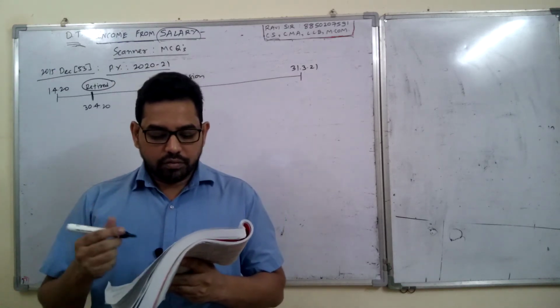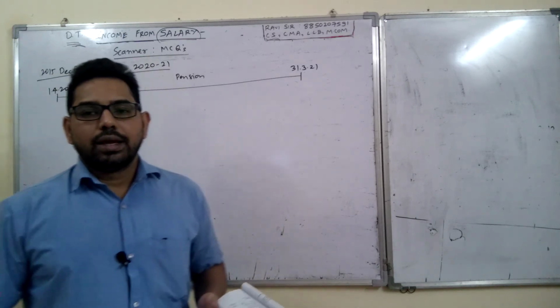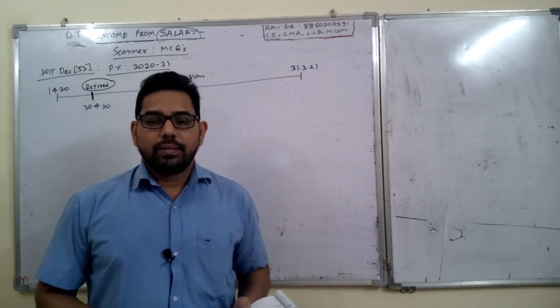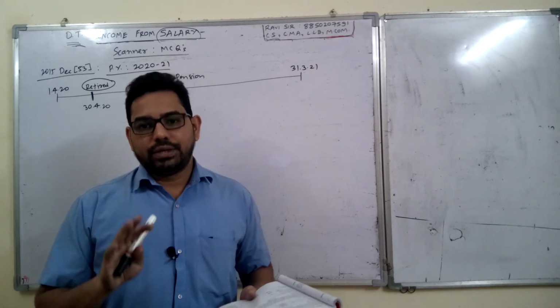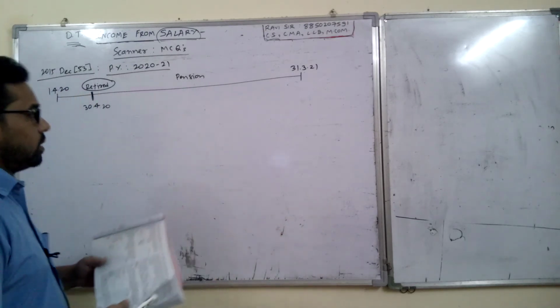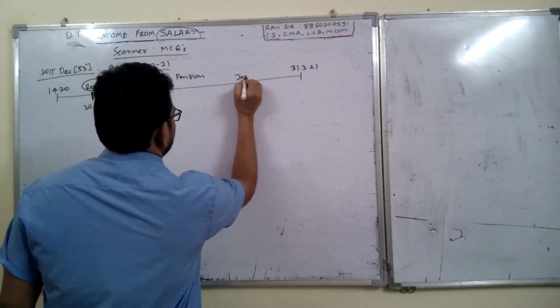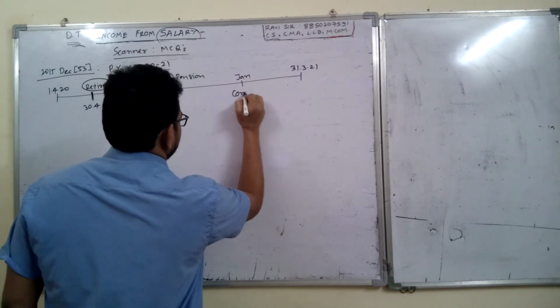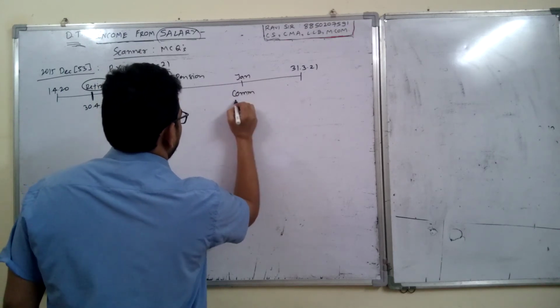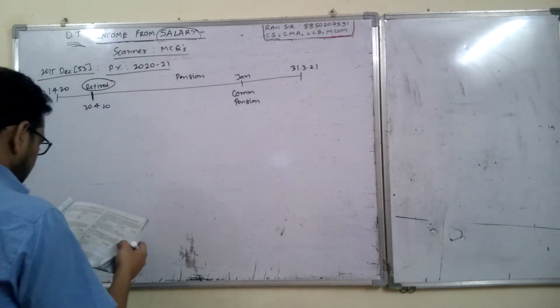He gets half of his pension commuted during January 2021. It means till December his total pension was uncommuted and it was 1500 per month. So somewhere in January, he commuted. Commuted pension: how much?